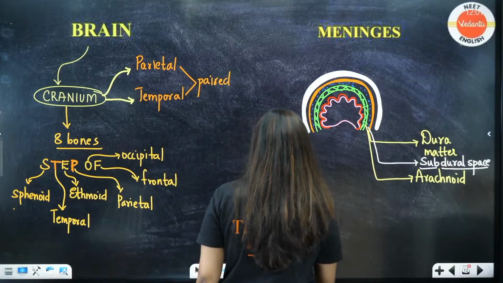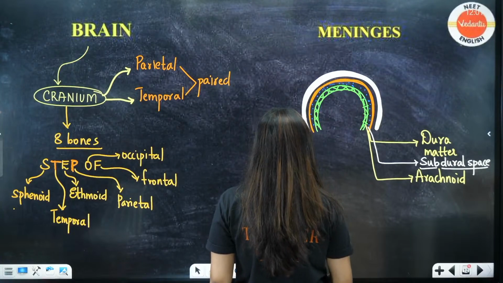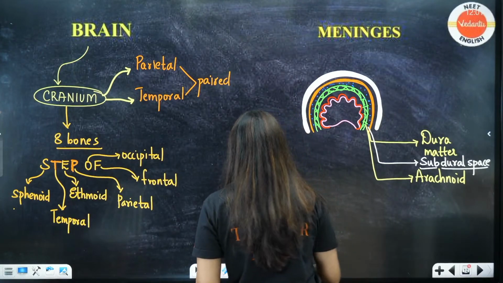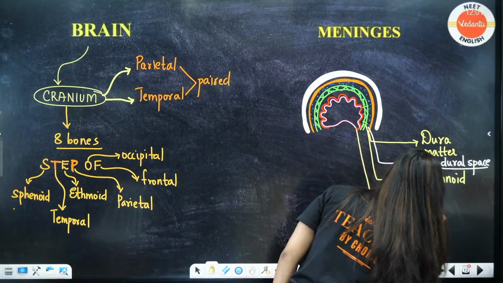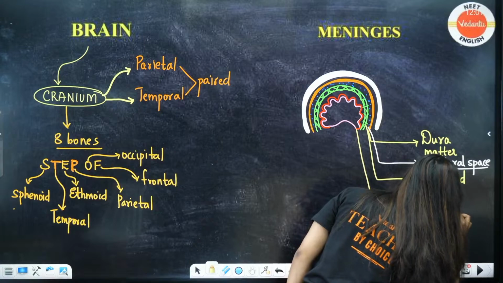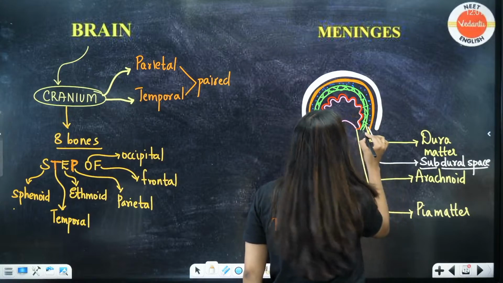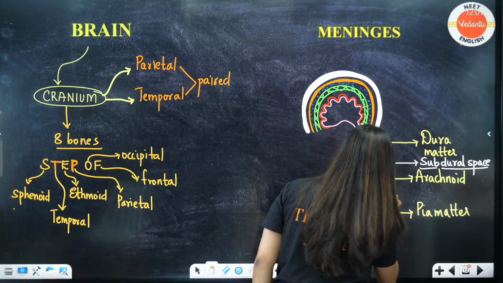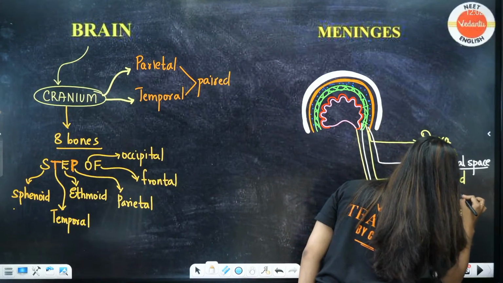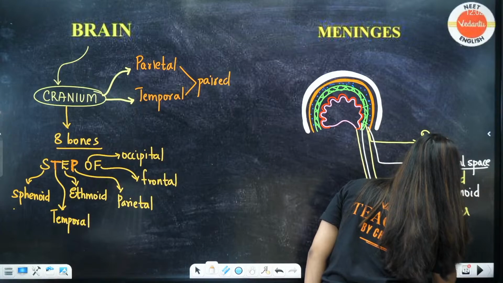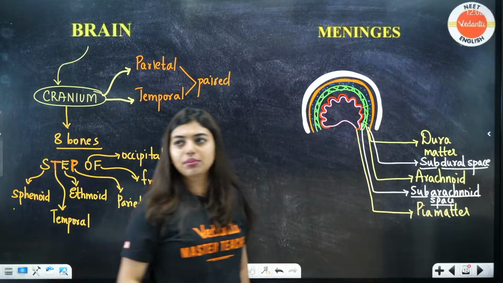Let's just do the pia mater labeling a little down, so students will be able to understand easily. The space between the arachnoid and the pia mater will be called a subarachnoid space. Okay, done. Now I think it will be a little more clear.